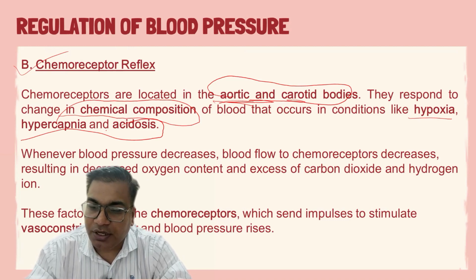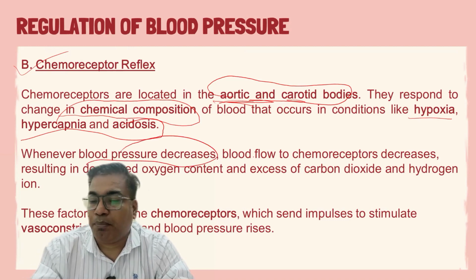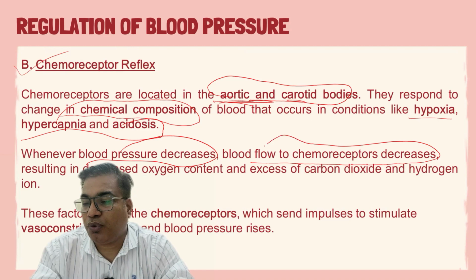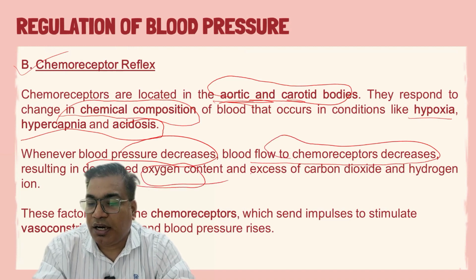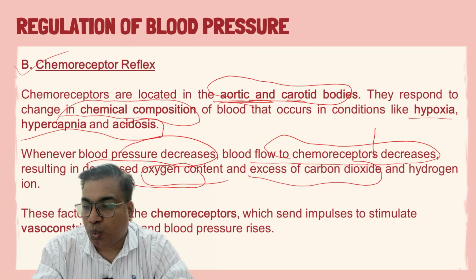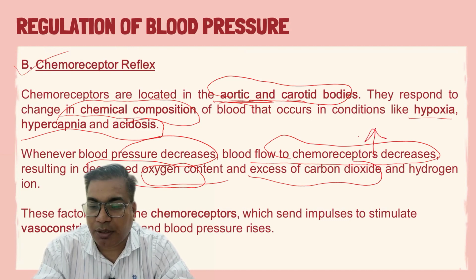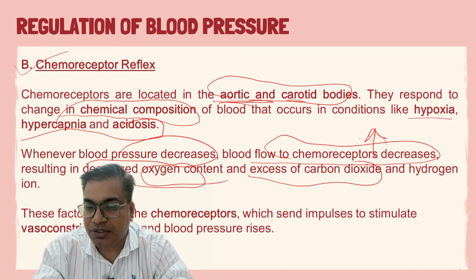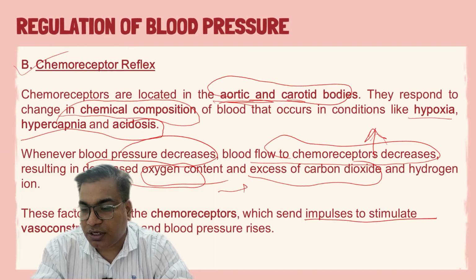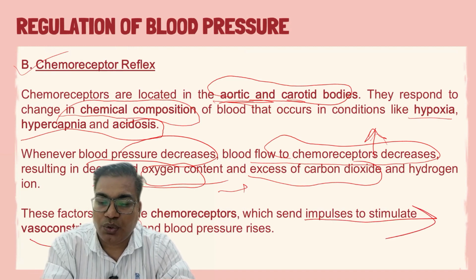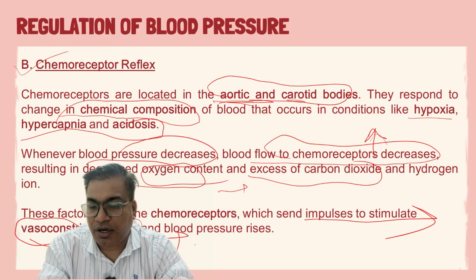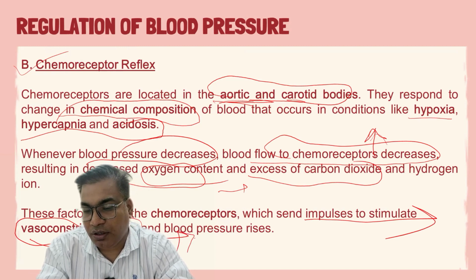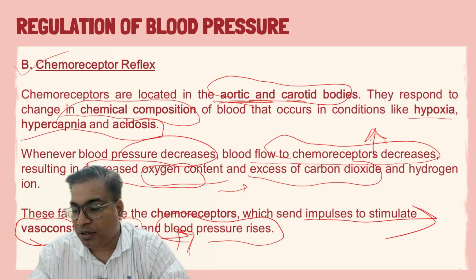Whenever blood pressure decreases, blood flow to the chemoreceptors also decreases, which results in decreased oxygen content and excess of carbon dioxide, which is the hypoxia and hypercapnia condition, and it could be sensed by these chemoreceptors. These chemoreceptors finally send signals to the vasoconstrictor center, and this vasoconstrictor area causes vasoconstriction, and finally there is an increased blood pressure.